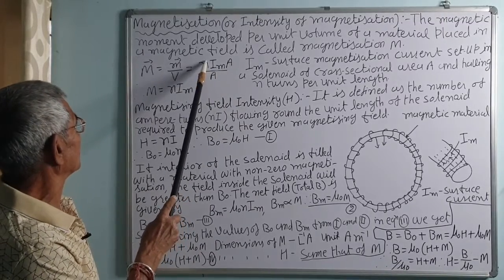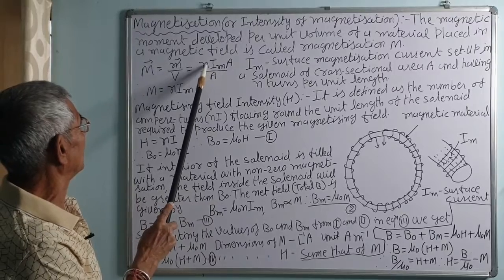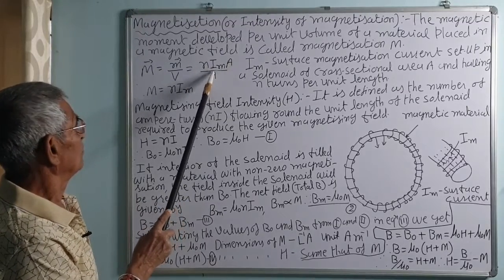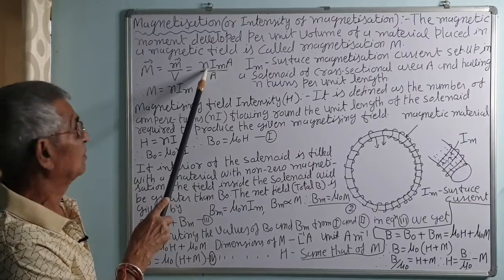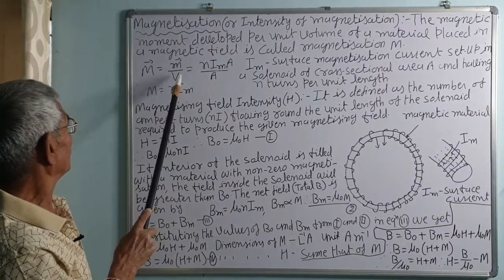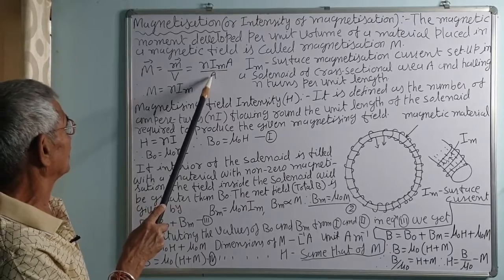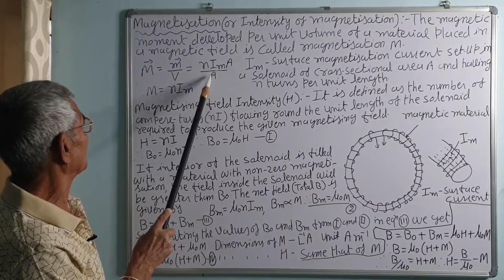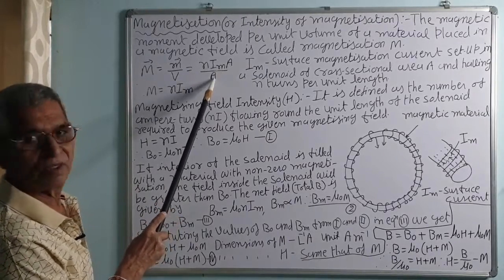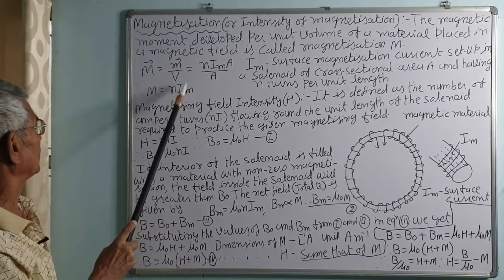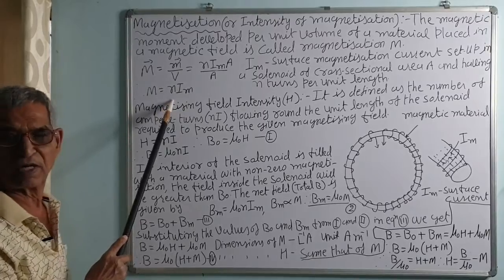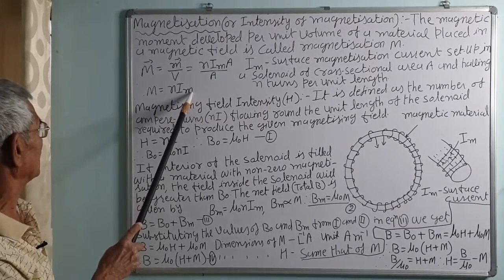If number of turns in the unit length is n, then total will be n Im A, that will be the magnetic moment developed per unit length. So, per unit volume, that is length into area, we can write n Im A upon A. So, M is equal to, A will be cut, n into Im, that is number of turns per unit length into surface magnetization current.